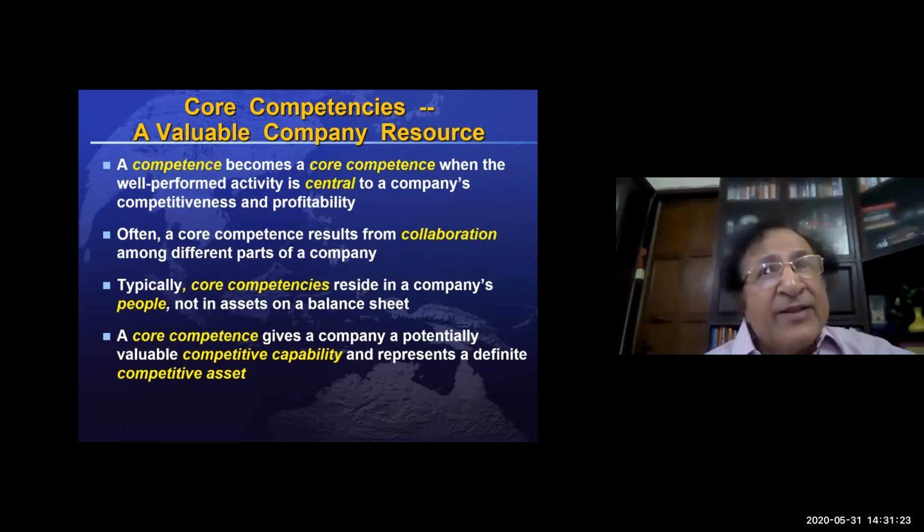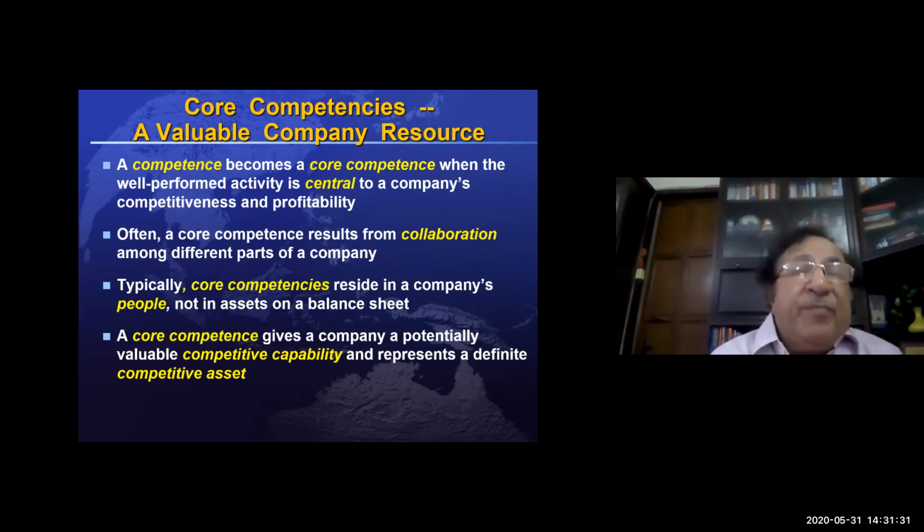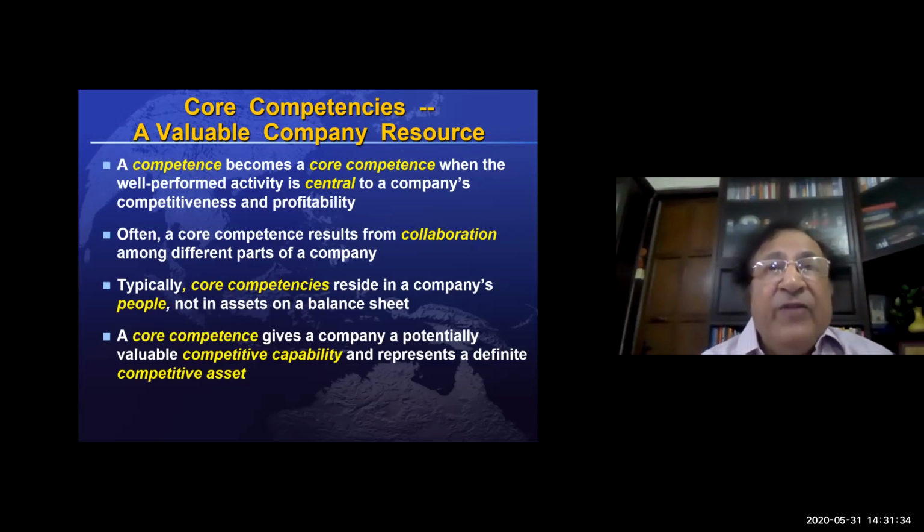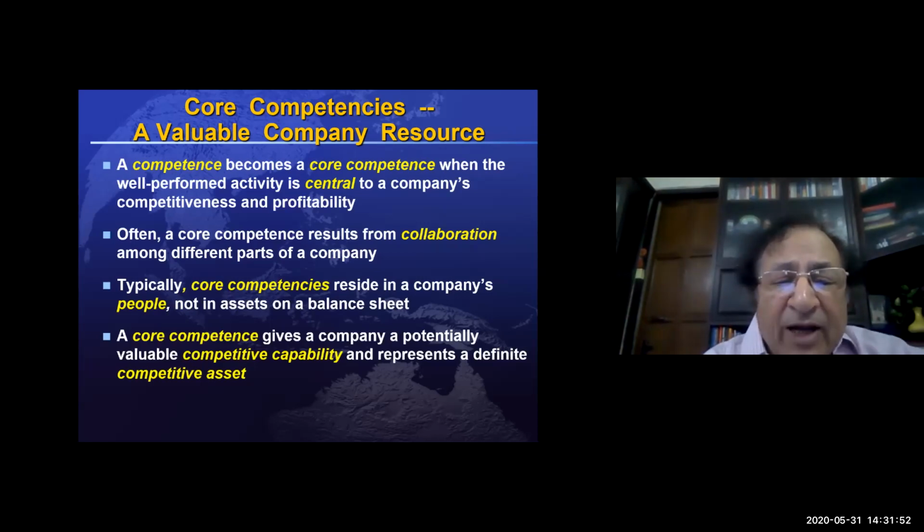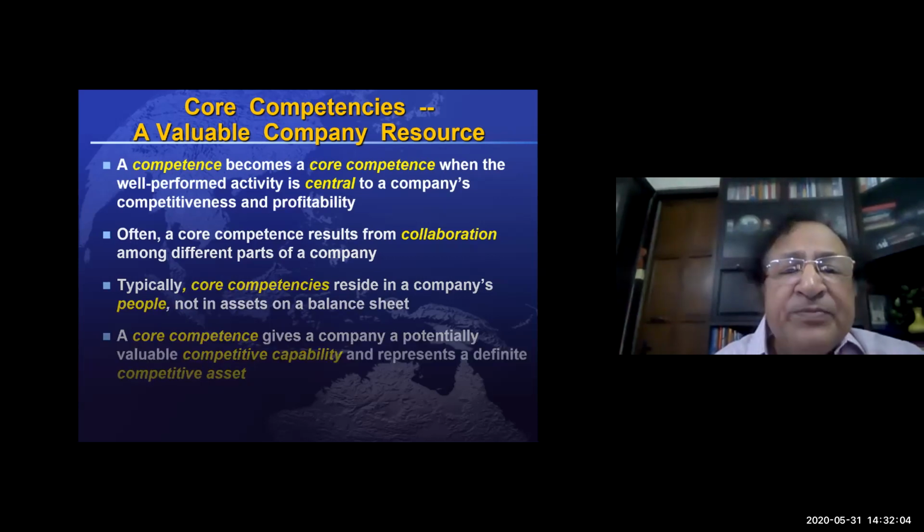But when you are good at something and feel so confident in that competence that it becomes a central part of your strategy, then we call it a core competence. That means a core competence is something which becomes the basis of our strategy, because we are pretty good at doing it, which means we are able to compete in the market. So our strategy will be based on the core competence. Let me give you some examples to see this.